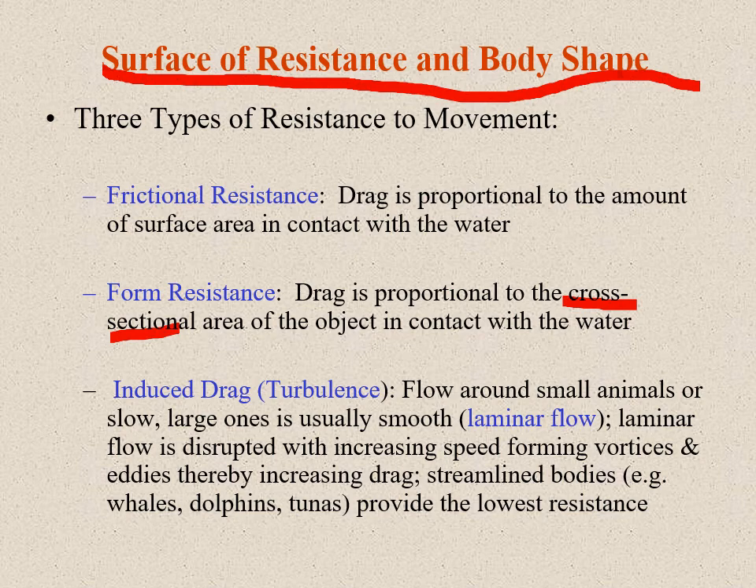Third is induced drag, that is turbulence. Flow around some animals that are small or slow-moving is usually smooth, which is known as laminar flow. Laminar flow is disrupted with increasing speed, forming vortices and eddies, thereby increasing drag. Streamlined bodies, for example whales, dolphins and tunas, provide the lowest resistance. So it depends upon the size of the fish, the shape of the fish, the water, and the movement, whether they are traveling faster or slower.